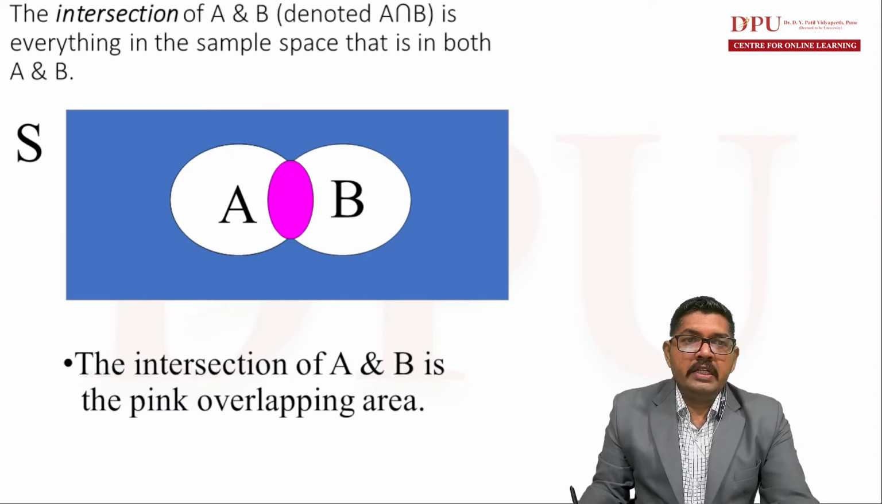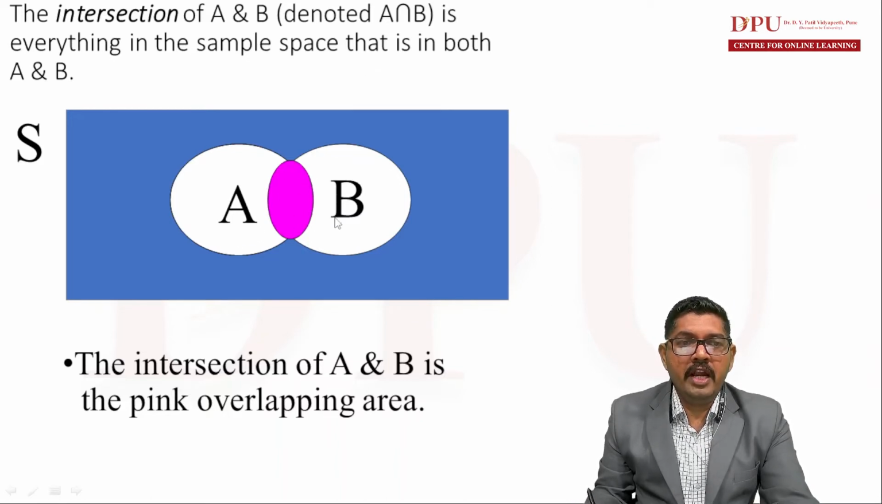Then we have the intersection of A and B. This is denoted by the symbol A intersection B, and is everything in the sample space that is in both A and B. So this is the common region between A and B. The elements which are common to both set A and set B can be considered as the intersection of A and B. So the intersection of A and B is the pink overlapping area.